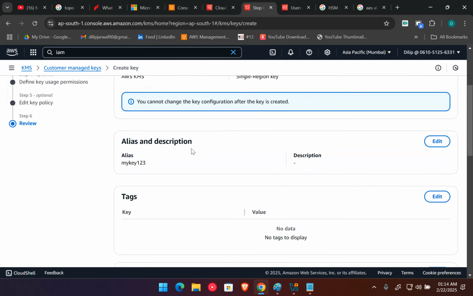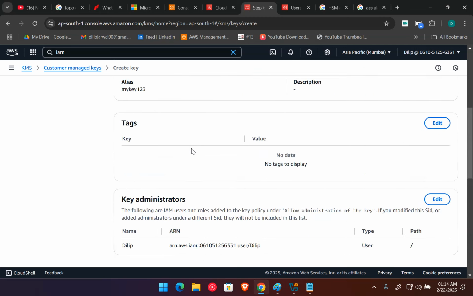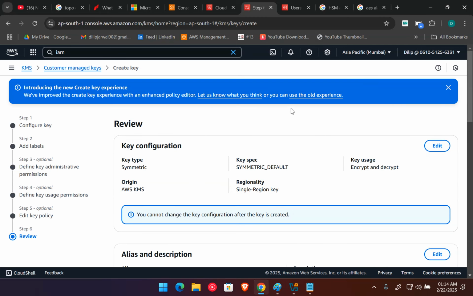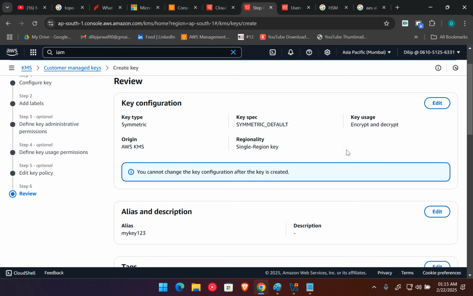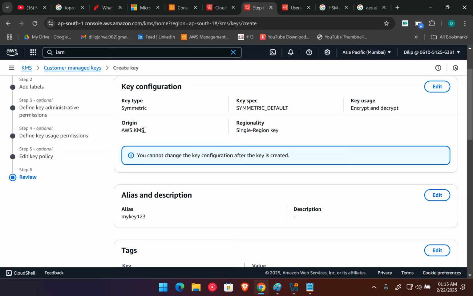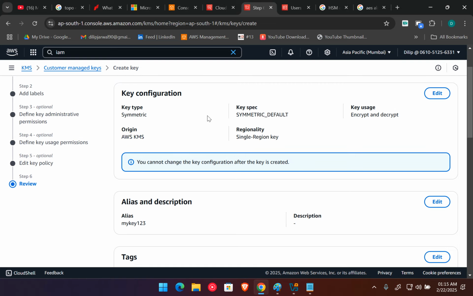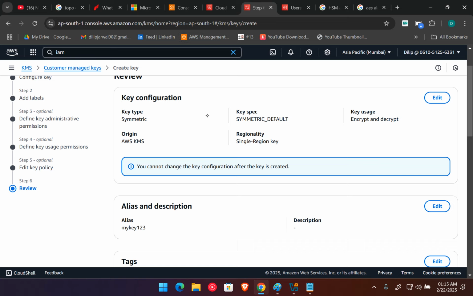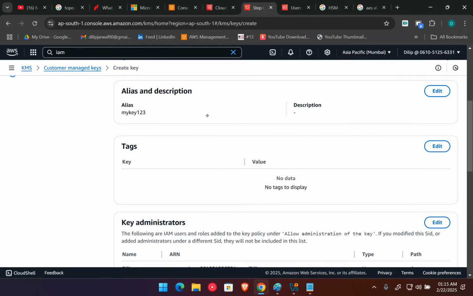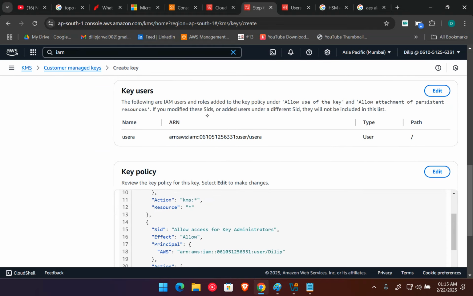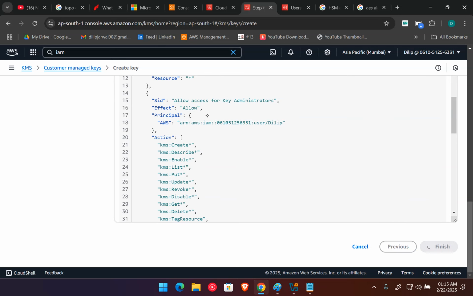As soon as you click on next, they also give one more page. Here you can review all the configuration, like this is a symmetric key we are using, the default symmetric algorithm, and the usage is encryption and decryption. And here you can see the origin, meaning we are using AWS as the origin of the keys, so AWS is going to create our keys. Behind the scenes they create our keys using some kind of OpenSSL command, and here are the key names and the other details. Okay, now let's click on finish and create the key.